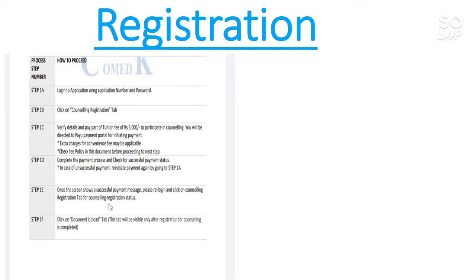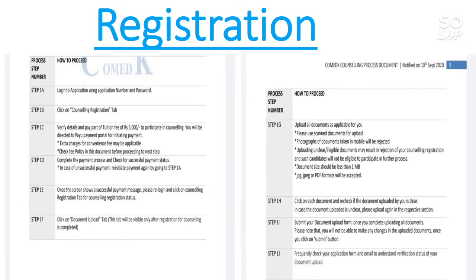I will talk later about the documents you need to upload. Upload all the documents as applicable for you. And I will talk about which documents you have to upload for a student of another state or of the Karnataka state.